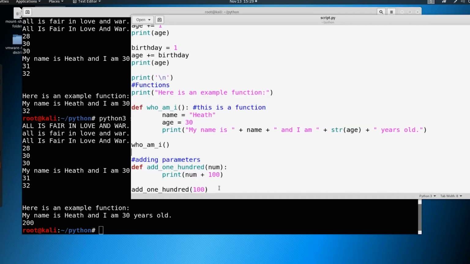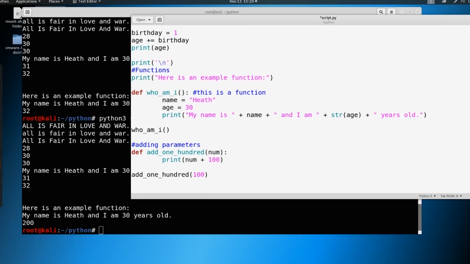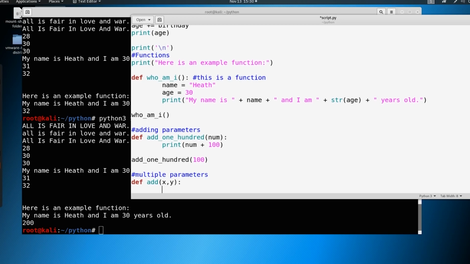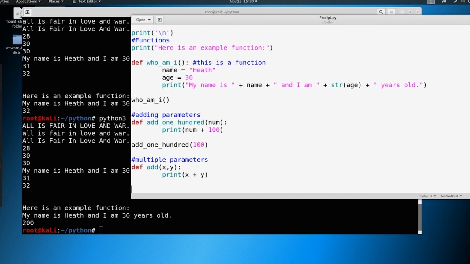So we can build upon this even more. So what if we want to use multiple parameters? Okay, let's do multiple parameters. And we want to define an add function. We're just going to make an add. Even though it's built into Python, we're going to make our own. So we're just going to say add x and y. So now we have two parameters here. Okay, we're going to add our colon, make sure we indent, and then we're just going to say print x plus y. Now, if we go in and we add 7 and 7, we should get 14.